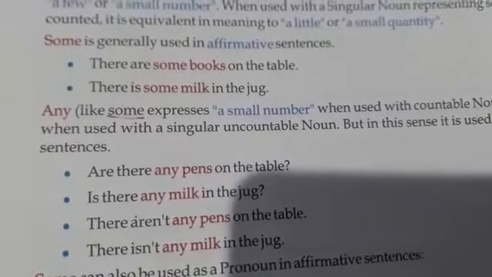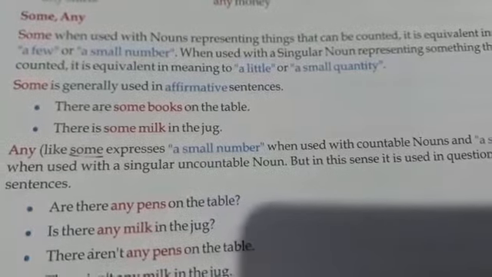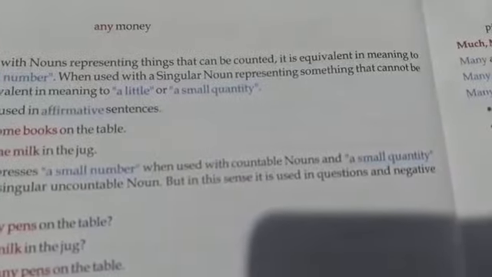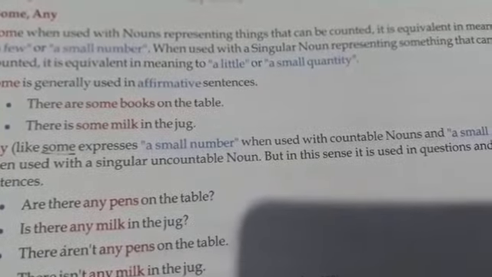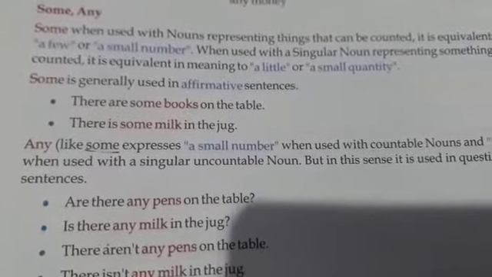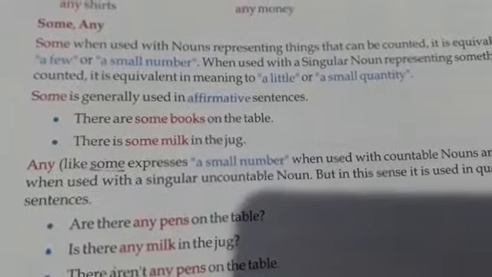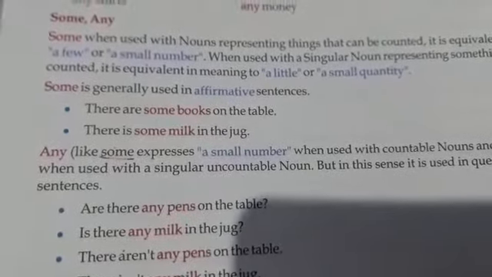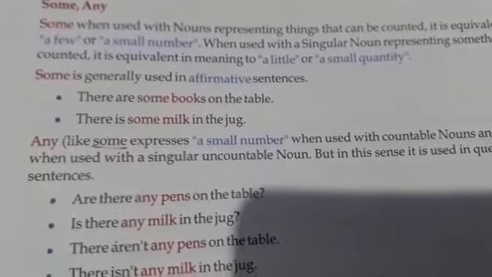Any, like some, expresses a small number when used with countable nouns, and a small quantity when used with a singular uncountable noun. But in this sense, it is used in questions and negative sentences. Any gives the same expression as the word some, but any is used in negative or interrogative sentences, whereas some is used in affirmative sentences.